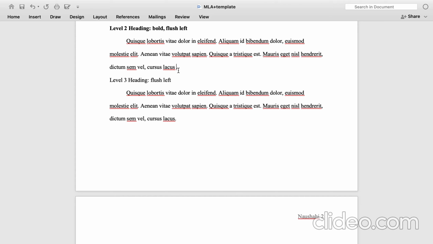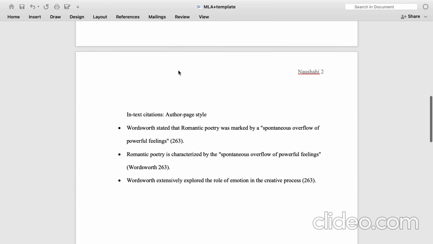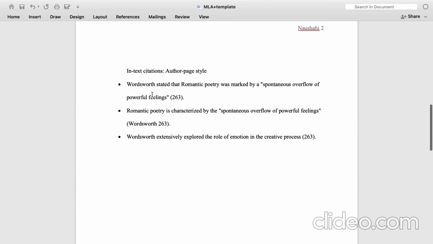But in MLA, we usually write the page number with the author's name. There are some examples here. For example, as you can see, in this way he has simply written down the page number, and in this way, he has written down the author's surname with the page number. And remember, there is no comma in between.